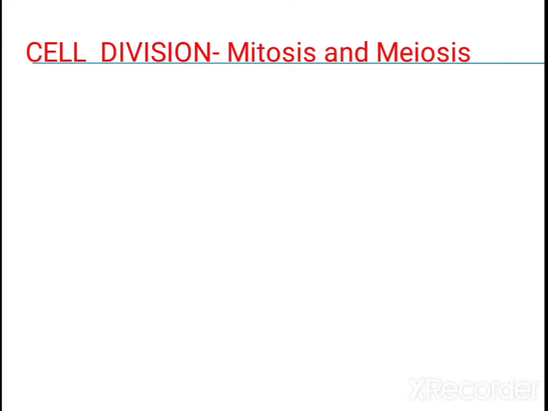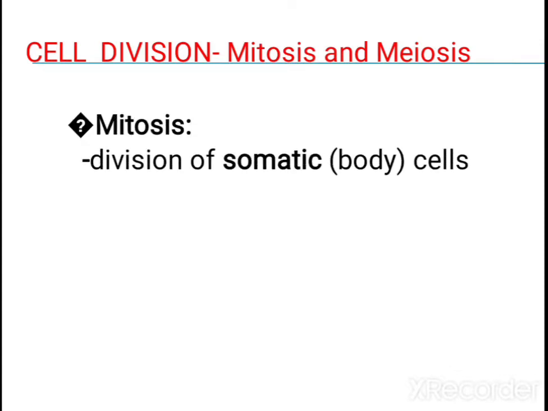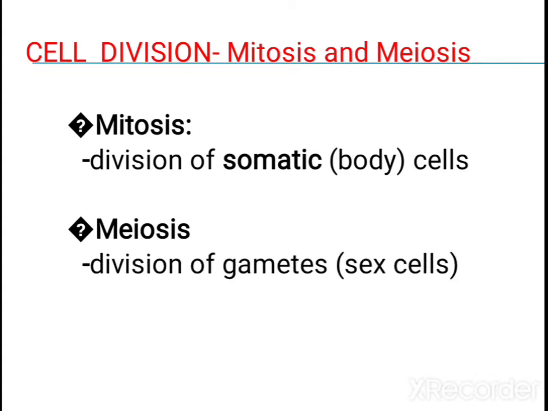So now let us study cell division, mitosis and meiosis. What is mitosis? It is the division of somatic body cells. Meiosis means the division of gametes, that is sex cells; gamete cells are formed by meiosis. Mitosis is mainly helpful for growth, repair and regeneration. And meiosis is helpful for the formation of gametes, that is male gametes and female gametes.